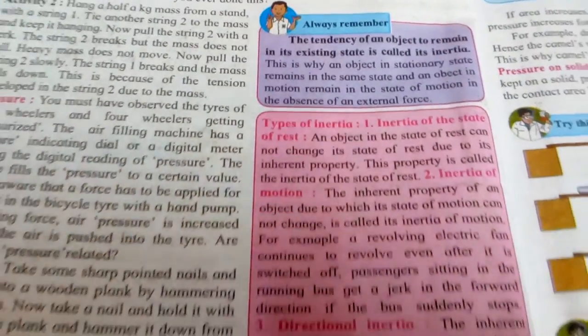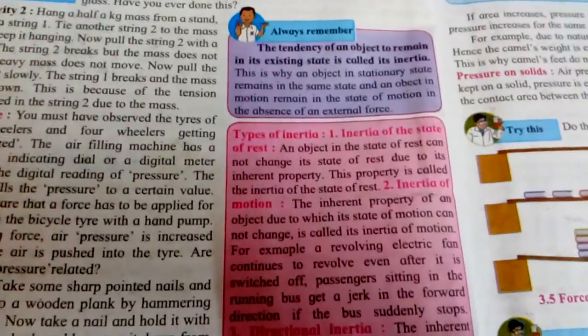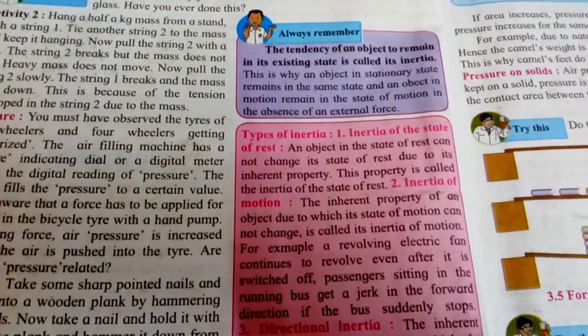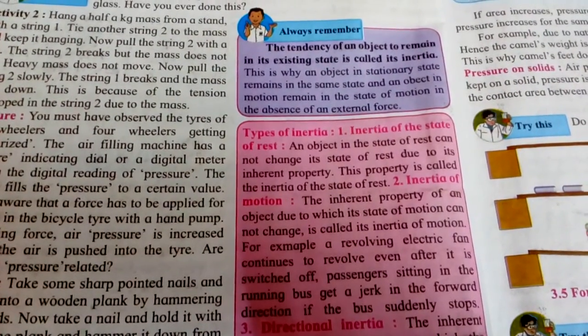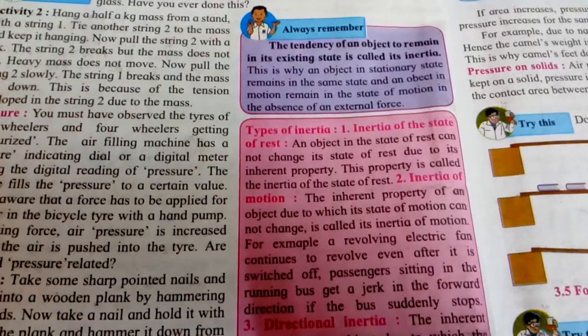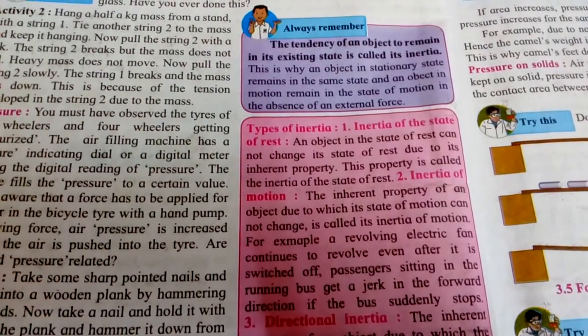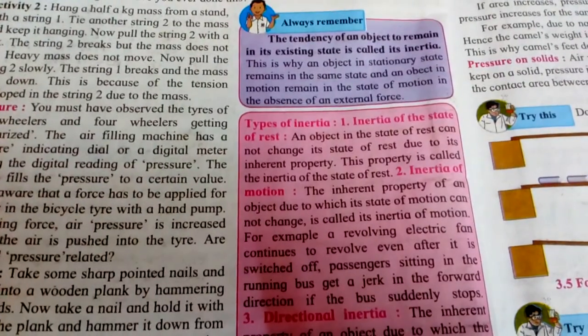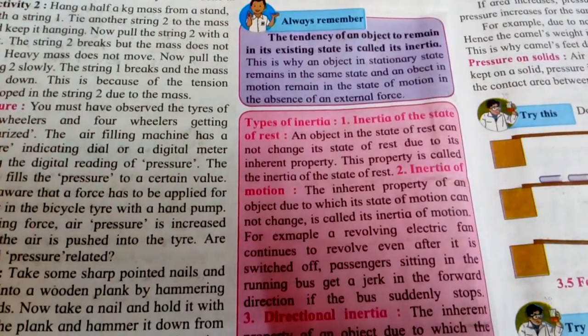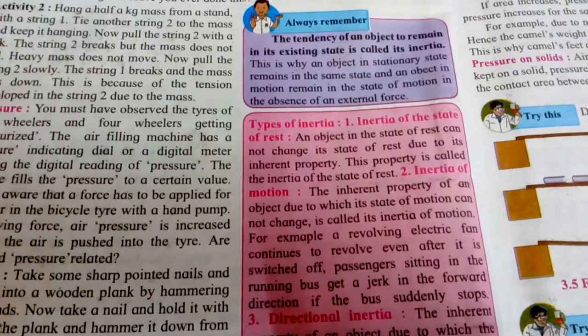Now we'll see the types of inertia. So the first one is inertia of the state of rest. Now what happens in it? An object in the state of rest cannot change its state of rest due to its inherent property, as we saw in the case of the coin. The coin was not moving and it did not move along with the card, but it simply fell down into the bowl or into the glass if we are taking that.